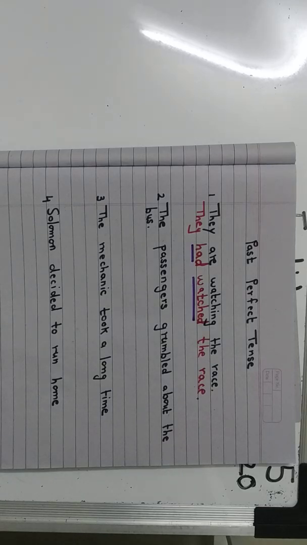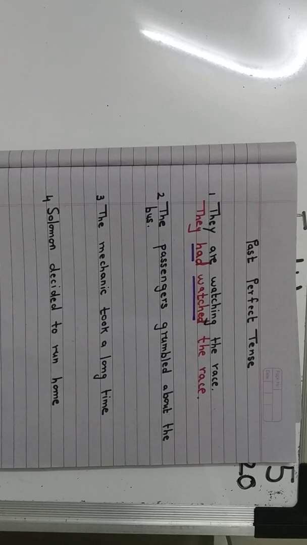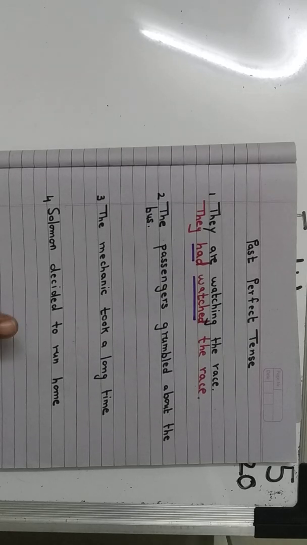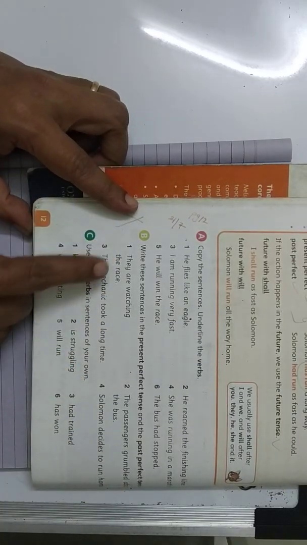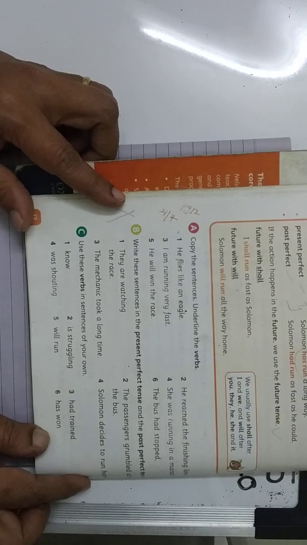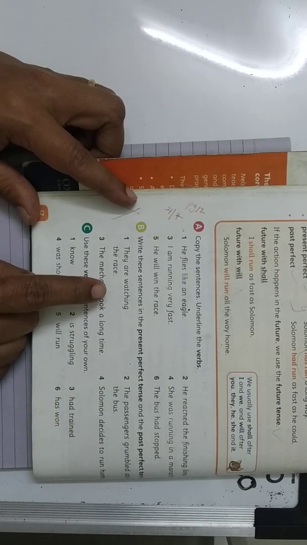Now children, remember, before you start, please go through the notes, see the examples which we have already done, take your dictionary and then you start doing your homework. You will surely get it, right? So for homework, you are going to do this. That's the B1, 1 to 4. The first one I have already done it over here. I have written it here. Right? We have discussed this.